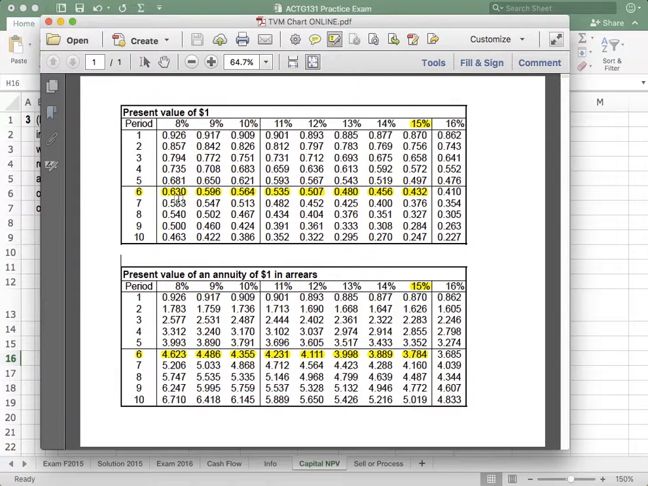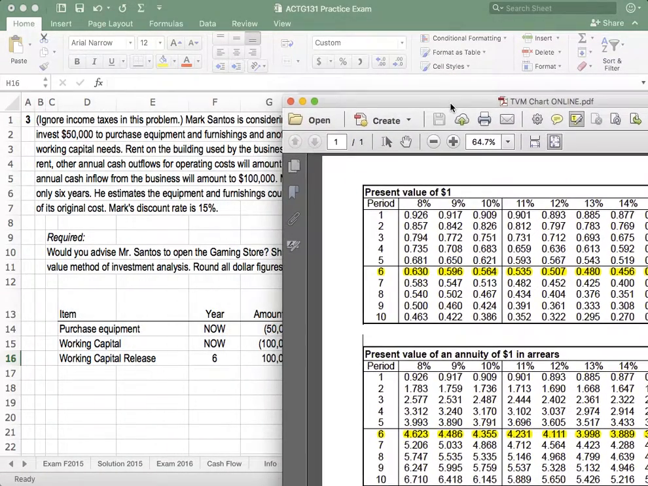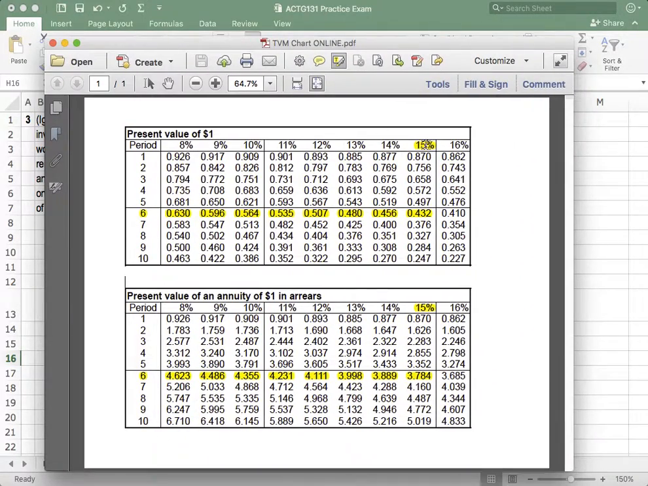So we have 6 years. So this is how you read this. The working capital release will occur once, and that's at the end of 6 years. I think we almost have both on. So he's looking at a discount rate of 15%. He wants an investment rate of 15%. So here's 15%. Here's 6 years. This is the factor that we're going to multiply that 100,000 by